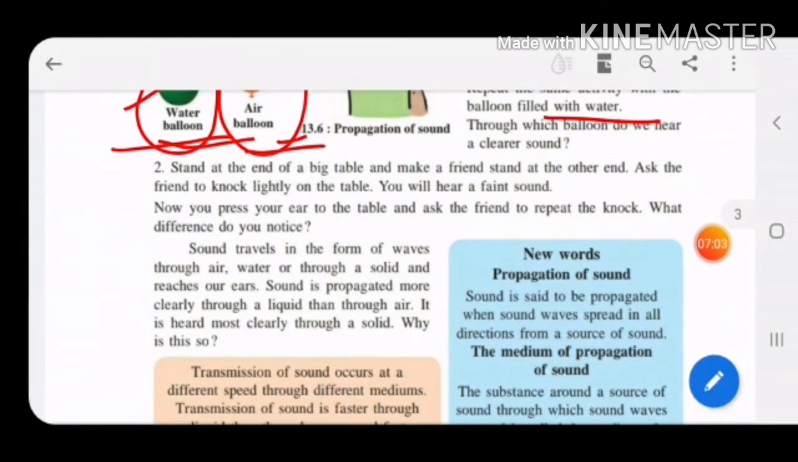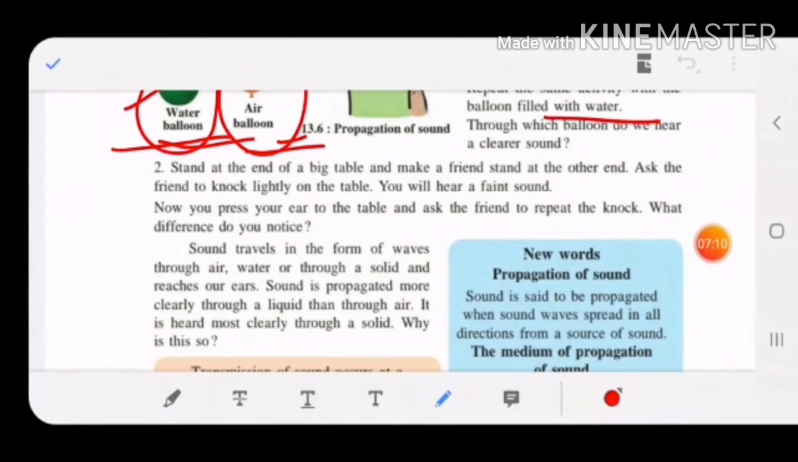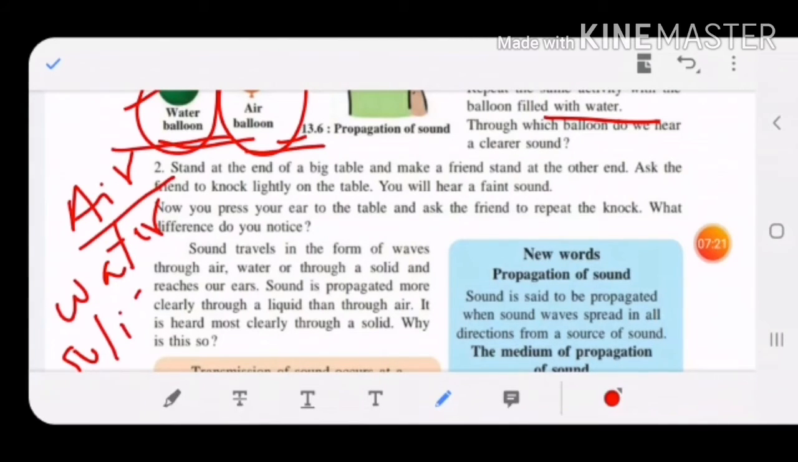Children, sound travels in the form of waves through air, water, or through a solid and reaches our ears. Sound travels in all the mediums. Air, then water, which is the liquid state, and through the solid state also. That table was solid. Yes or no, children? When your friend knocked on the table, you could hear the sound. From the balloon also you could hear the sound. The first balloon was air, and the second balloon was water. You will hear the sound in all the mediums.